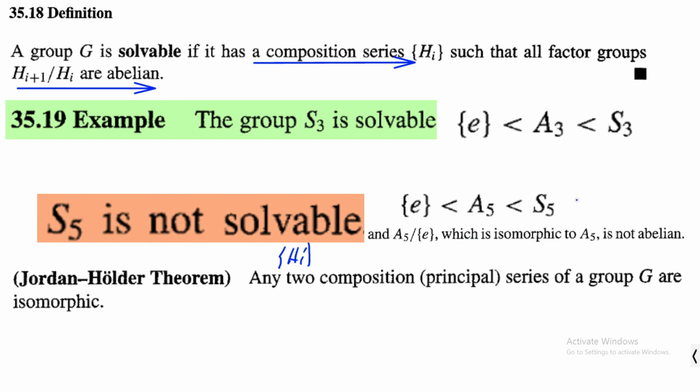Since it has a factor group A5 over {e} that is isomorphic to A5, this Hi also must have some factor group Hi plus 1 over Hi that is isomorphic to A5, and hence that also cannot be a composition series such that all factor groups are abelian, and hence S5 is not solvable.